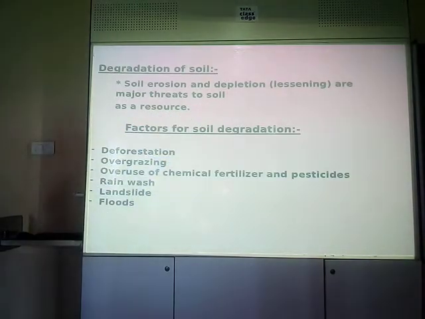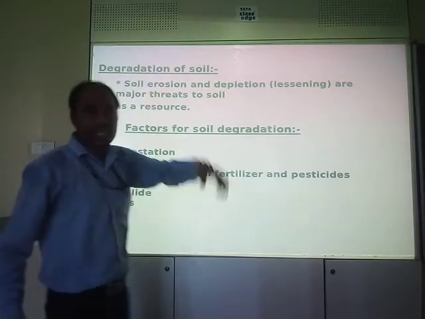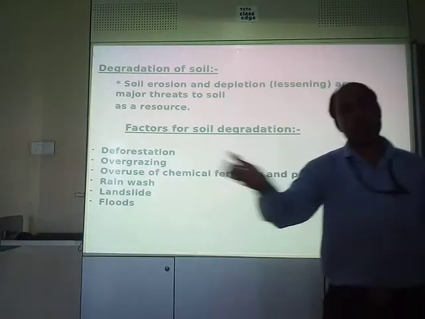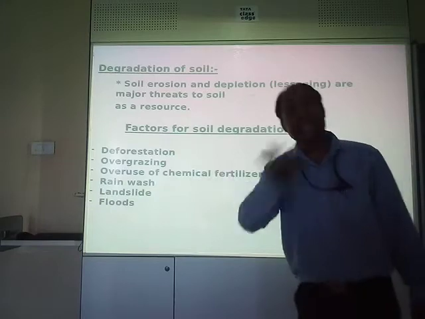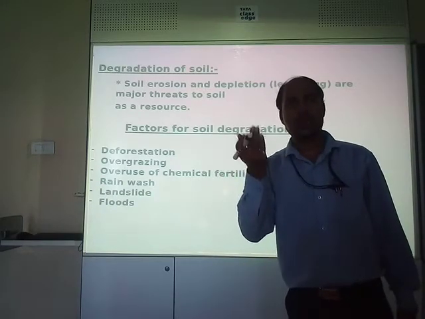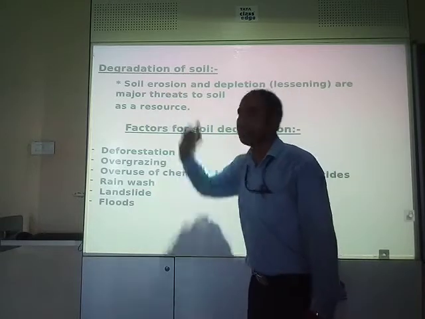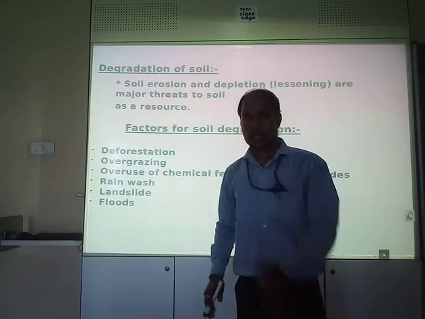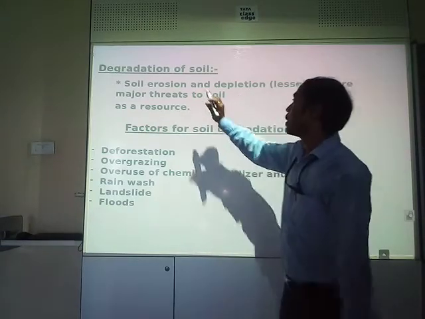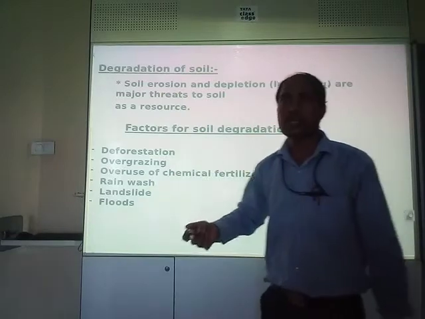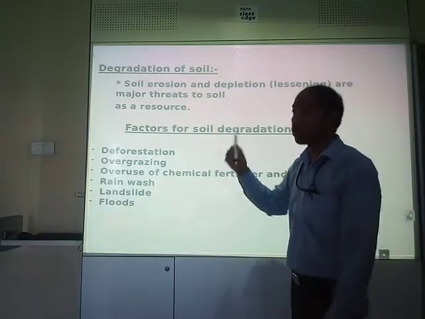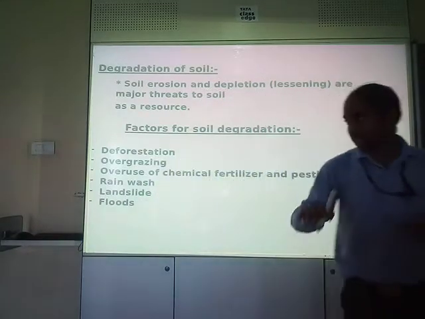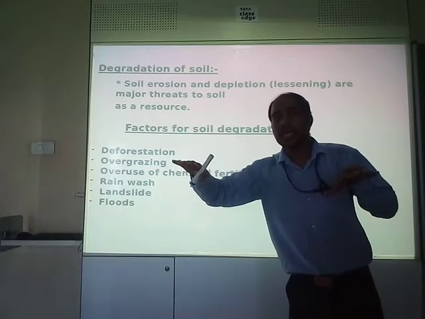Okay, soil erosion and depletion. What is soil erosion? The eroding away of soil or the blowing away of the top layer, the fertile part of the layer of soil, by wind, water, etc. is known as soil erosion. Mind you, what is soil erosion? The wearing away, the washing away of soil by agents. The top layer of soil, you can see, is the fertile part of soil. You might have read it in science also, that the top part of the soil is very fertile.